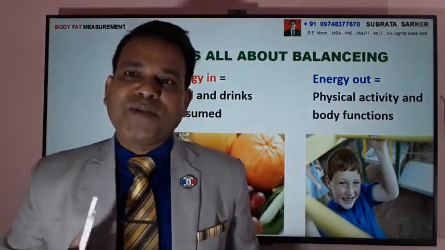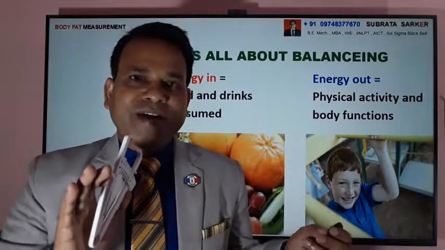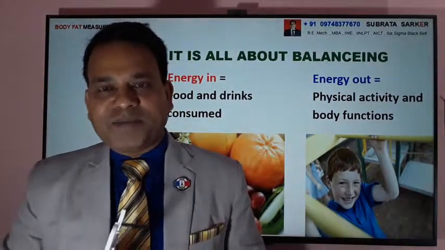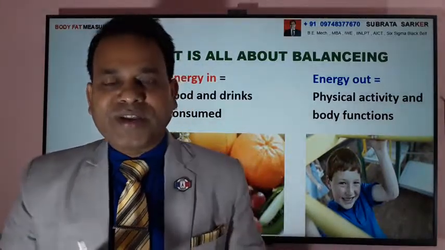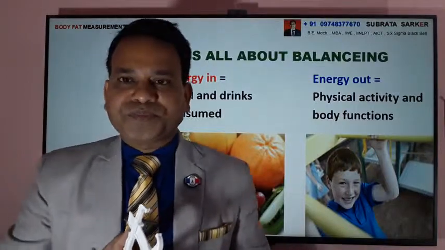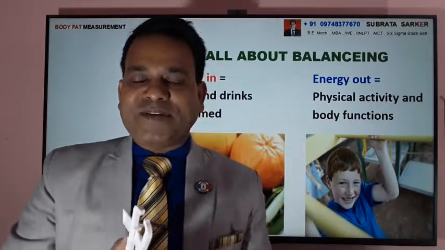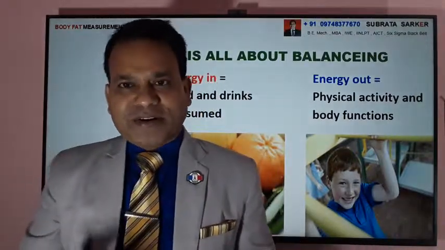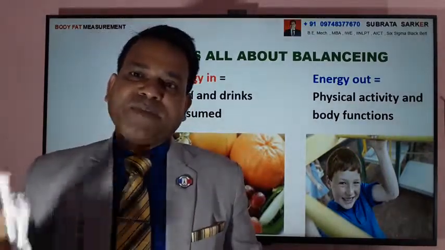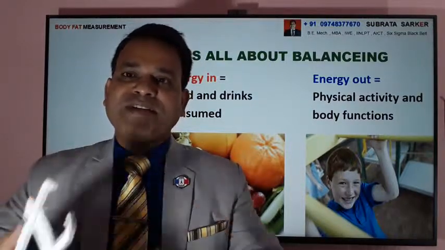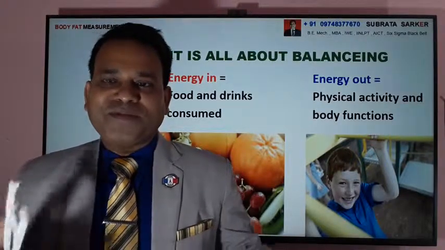Now say as per your body and your lifestyle, you need daily 2500 kilocalorie energy, but you are taking 3000 kilocalorie energy, so you are taking an extra 500 kilocalorie energy, and out of that 500, say 200 is protein, so the rest 300 additional is in the form of fat products, say butter, oil, etc., or carbohydrates. So that will be deposited in your body in different areas. First in the tummy area, and there are other areas actually, in thigh areas, in back areas. So in this way body fat is deposited.